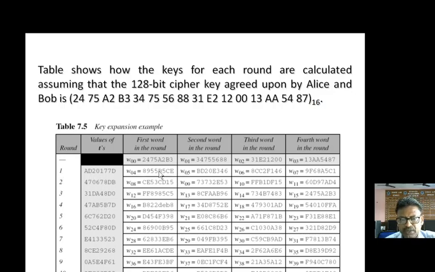Now with the help of this, we have the round constant. We try to obtain W4. How can W4 be obtained? We take W3, first we rotate, then we substitute, and whatever is obtained after the substitution is XORed with this value to get W4. Once you are able to get W4, you can find W5 with W1 and W4, W6 with the help of W2 and W5, and so on. In this way, you get from W0 to W43 by the use of this formula.